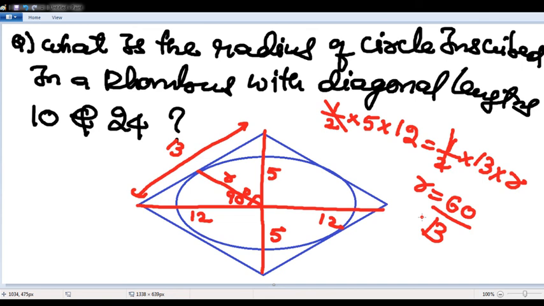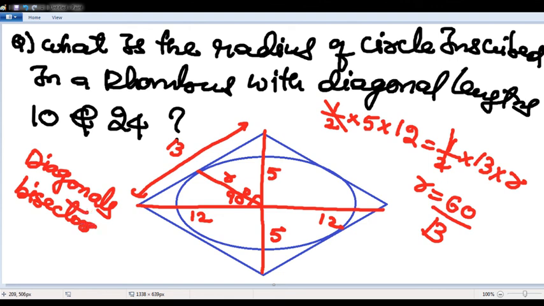Very, very important property. Right? In a rhombus, diagonals bisect each other perpendicularly. 5 and 12, that side will be 13. So half into base into height. Half into 5 into 12 is half into R into 13. I hope it is clear, sir.